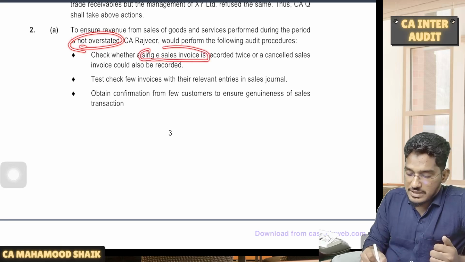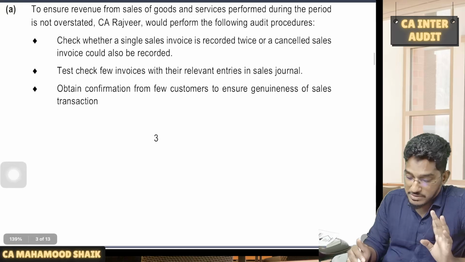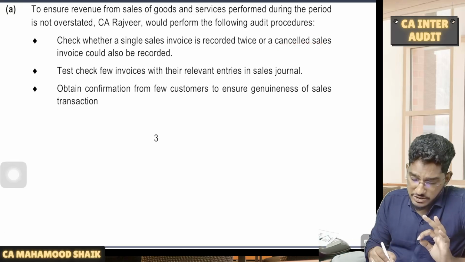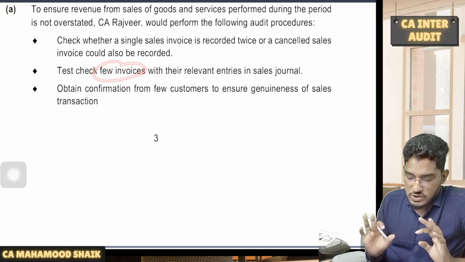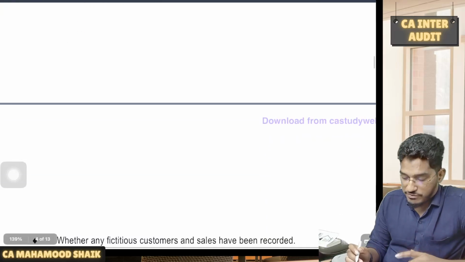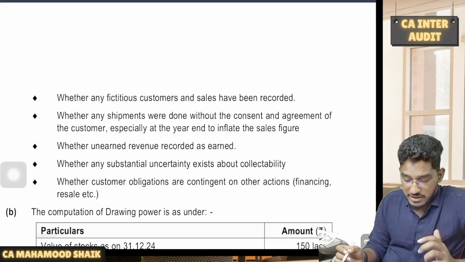You have to check a few things. Each sale invoice should be recorded only once, not twice or multiple times. If any cancelled sale invoices are there, you have to pay attention to that also. At least take a few invoices on a sampling basis and verify the journal entries. Obtain confirmations from a few customers to know about the genuineness of the sales. Verify whether any fictitious customers have been recorded.